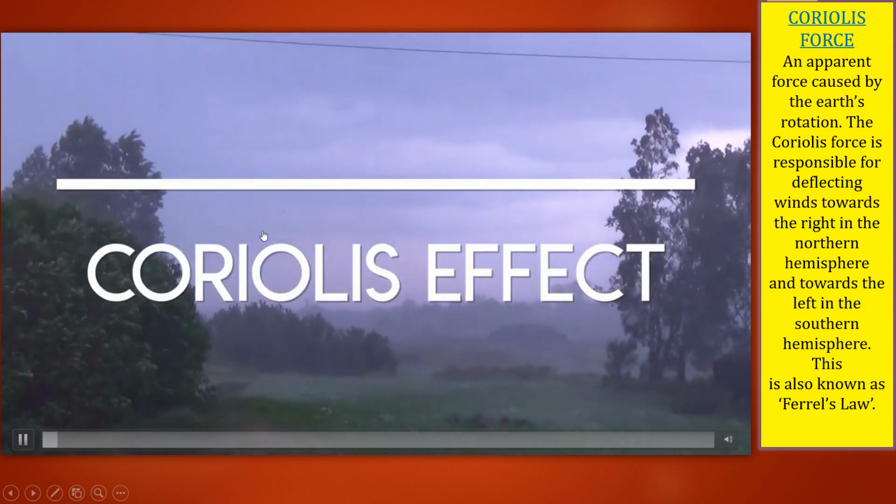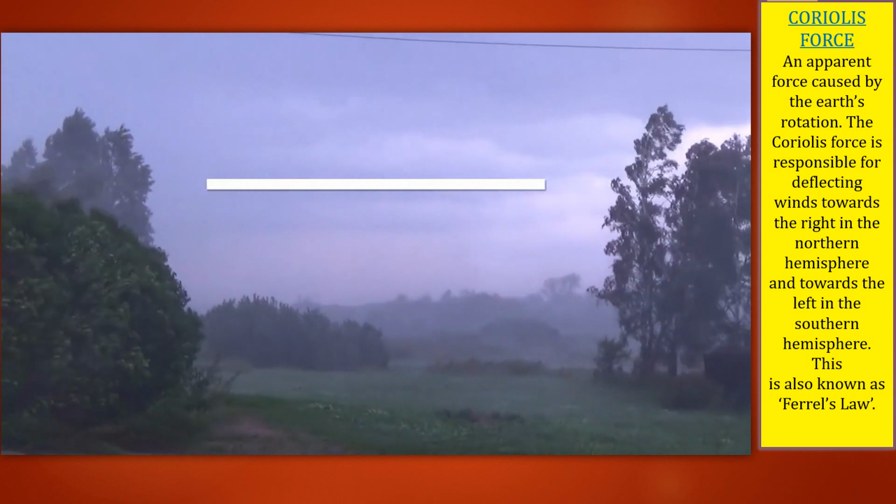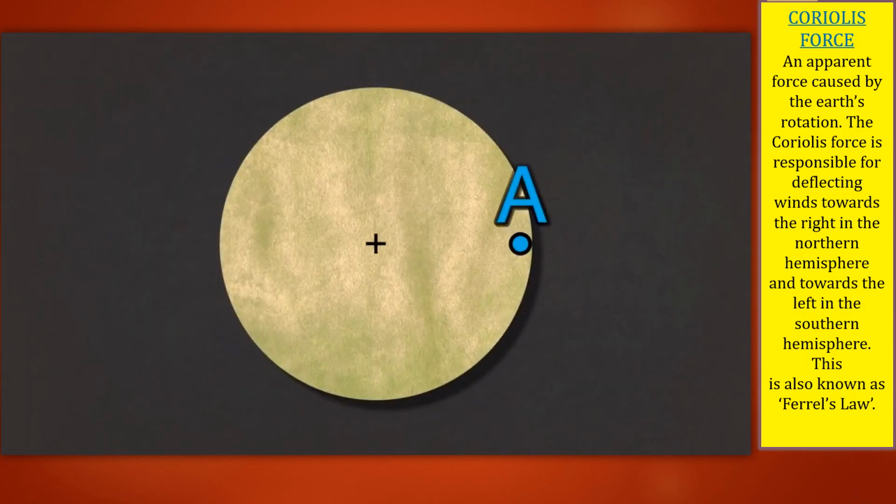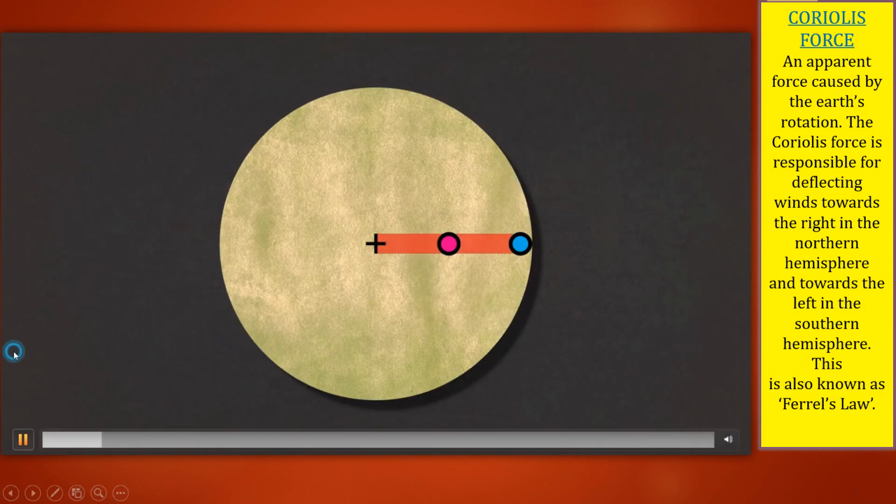First of all, the Coriolis force is a term that exists on the earth. So we'll take a shape. Just imagine that this is the earth, and this is point A and this is point B.